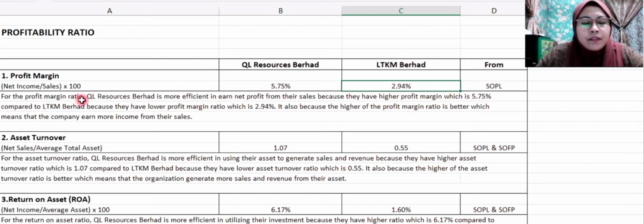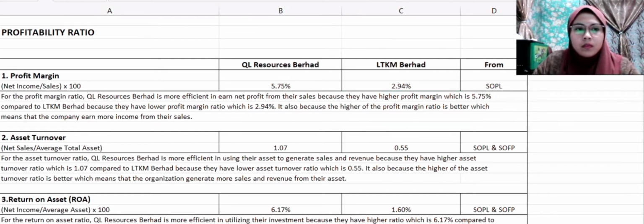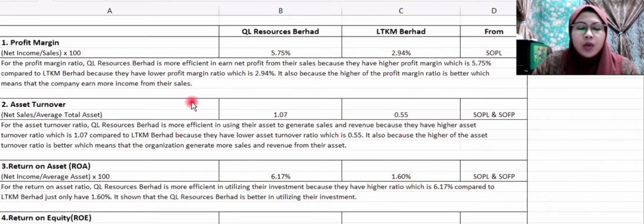For the profit margin ratio, QL Resources Berhad is more efficient in earning net profit from their sales because they have a higher profit margin, which is 5.75%, compared to LTKM Berhad, which has a lower profit margin ratio of 2.94%. It is also because a higher profit margin ratio is better, which means that the company earns more income from their sales. Then for the asset turnover ratio, the formula is net sales divided by average total asset.